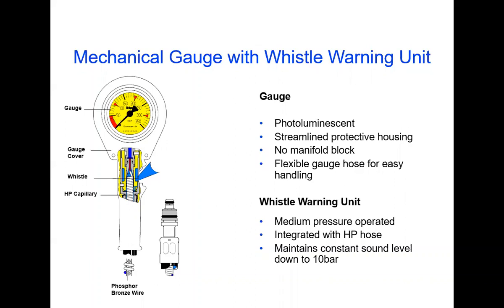Then it has a streamlined protective housing, no manifold block, and a flexible gauge hose for easy handling. Under this whistle warning unit, medium pressure is operated. We already observed this in the pressure reducer valve itself, then integrated with the high pressure hose. With the help of that mechanism, we can use this medium pressure compressed air to create the whistle sound. It maintains a constant sound level down to 10 bar.